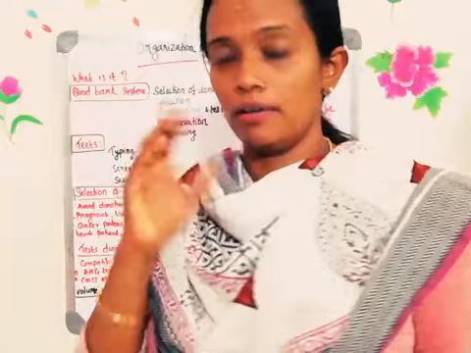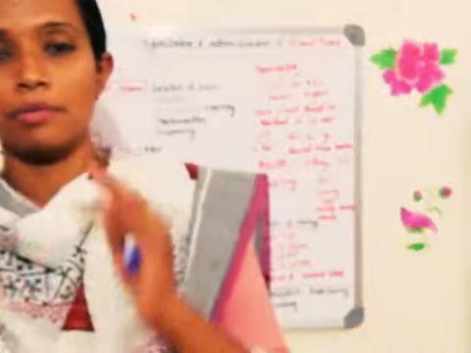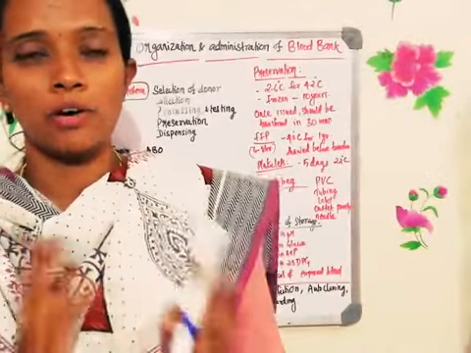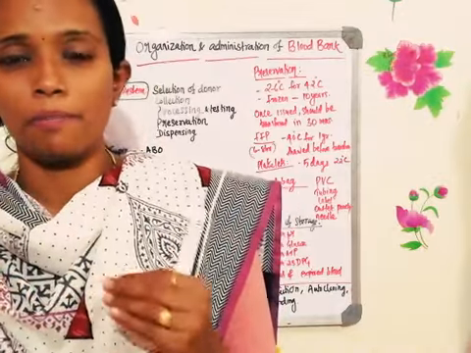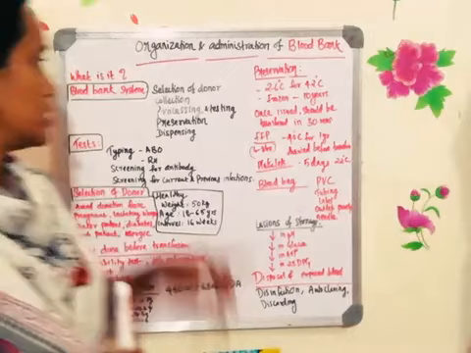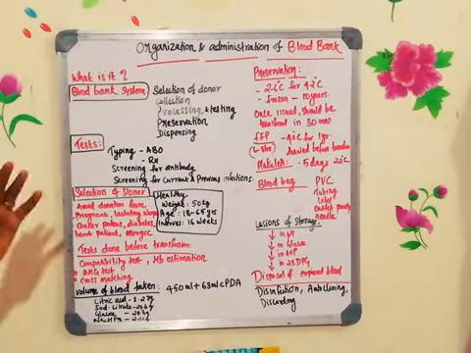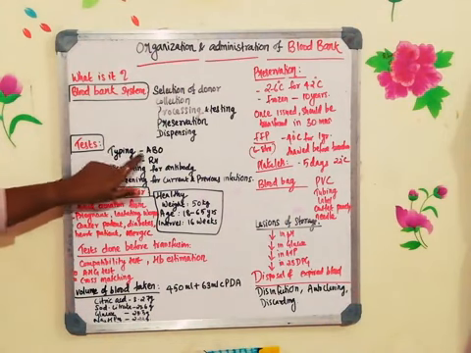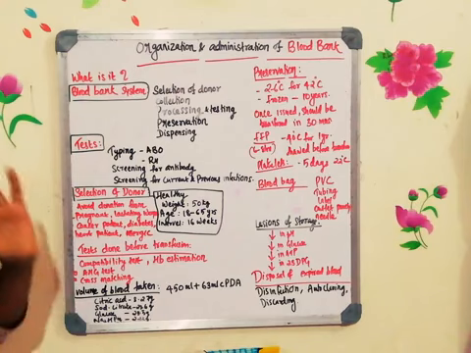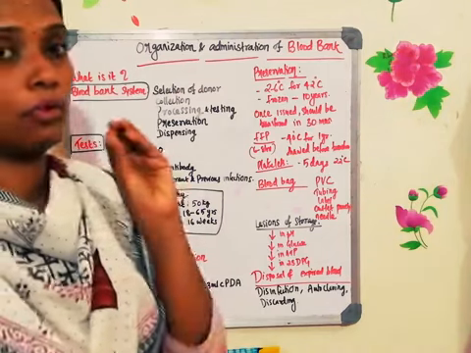And after taking the blood, it will be mixed properly. Usually they will keep it in a rocker so that the anticoagulant and the blood will get mixed properly. And after the processing, they do the testing. Now, what are the different tests which they conduct in the blood bank? Number one, they will do the typing. Blood typing, you know what blood typing is. They will check what the blood group is.